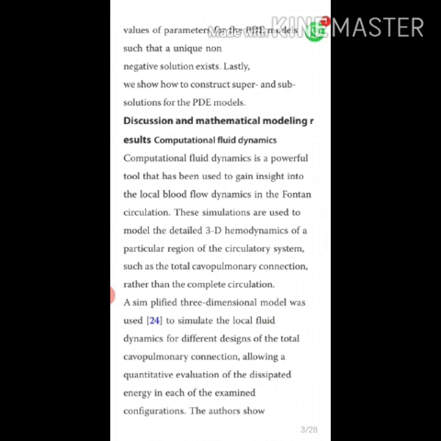A simplified three-dimensional model was used to simulate the local fluid dynamics for the different designs of the total cavopulmonary connection, allowing a quantitative evaluation of the dissipated energy in each of the examined configurations.